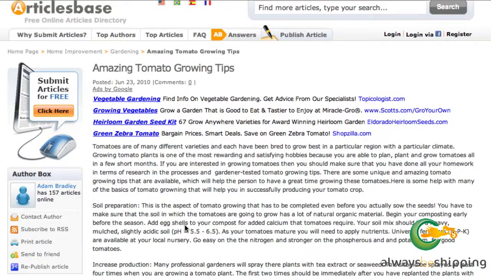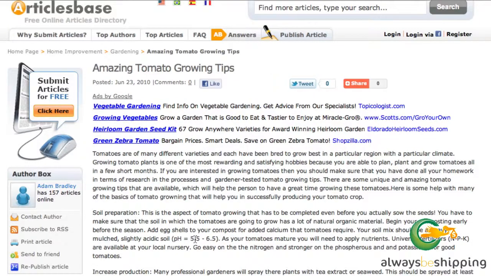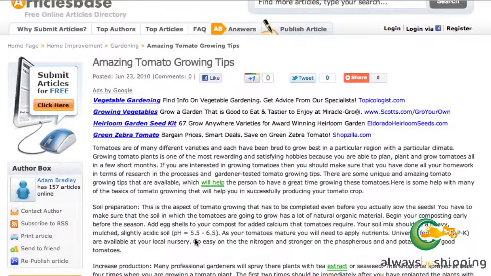Soil preparation, they do get into some details there. Universal fertilizers. I think the introductory paragraph is kind of weak. It's very general. It's very typical of SEO type content. But then in here they get down into some more specific things. Tea extract, seaweed, spraying plants, pruning,